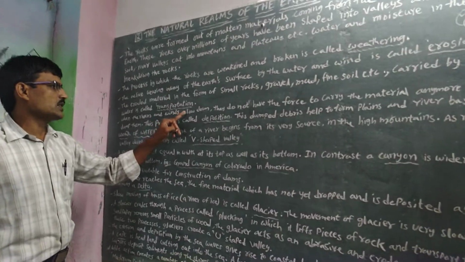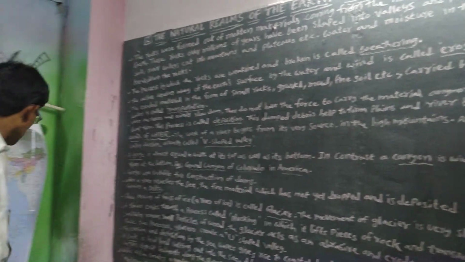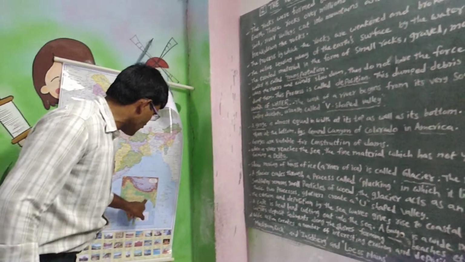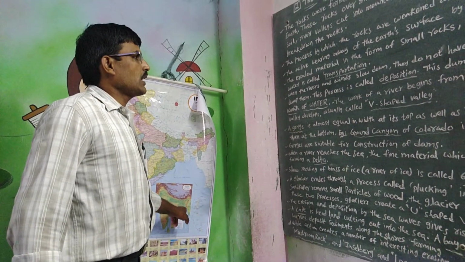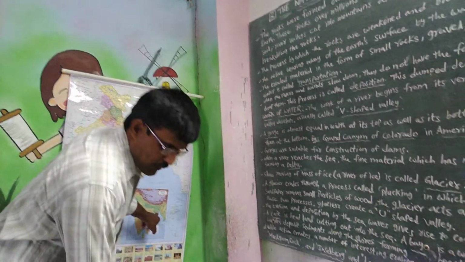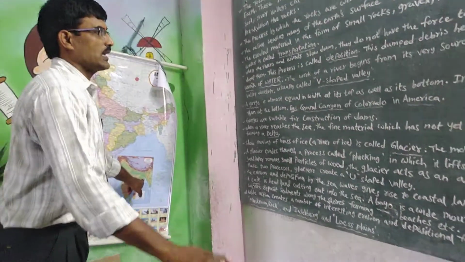When the rivers and the winds slow down, they deposit the materials. Here, before the river joins the sea in this area, why? Because of the flat surface in that area.